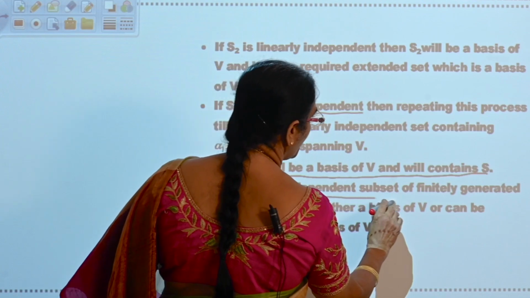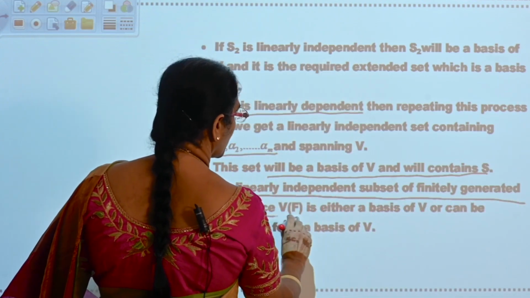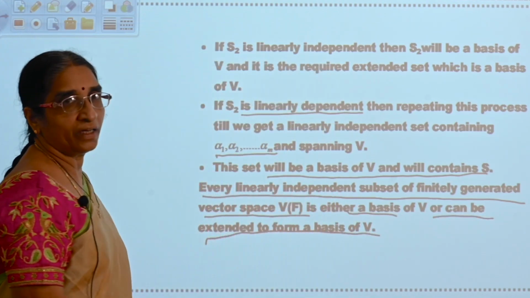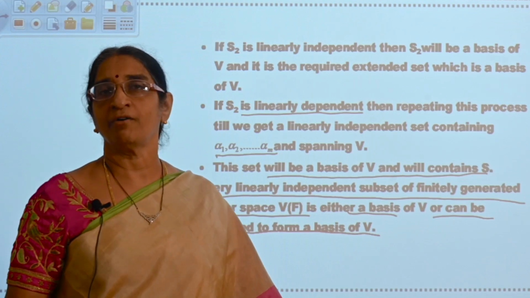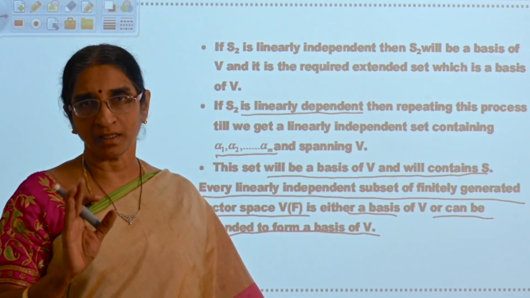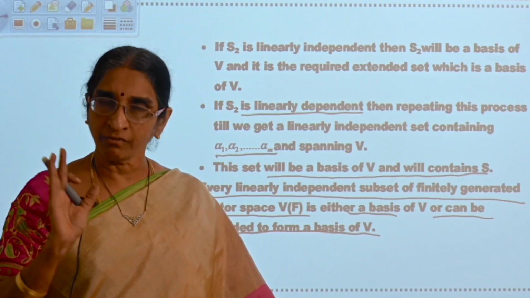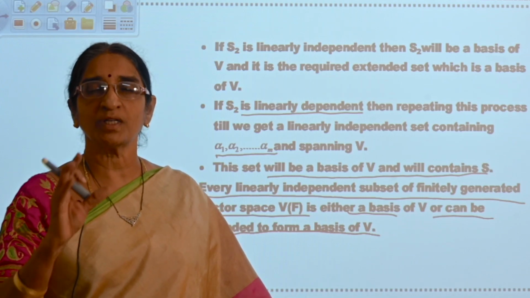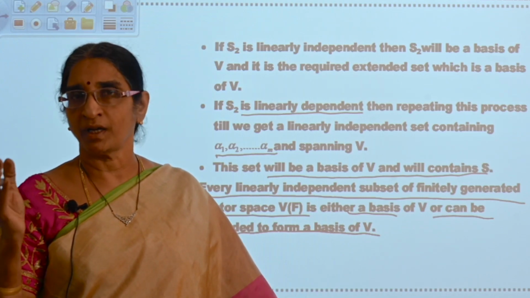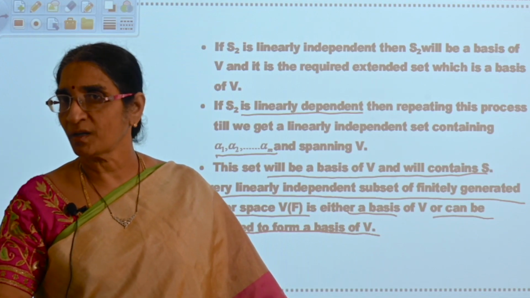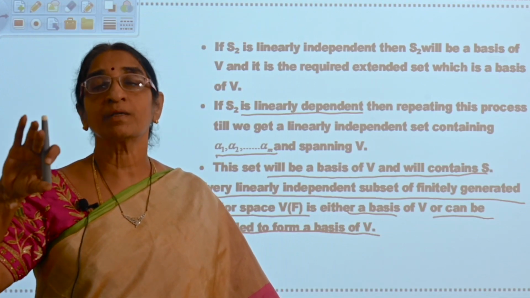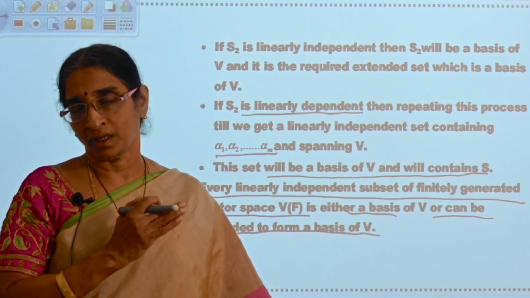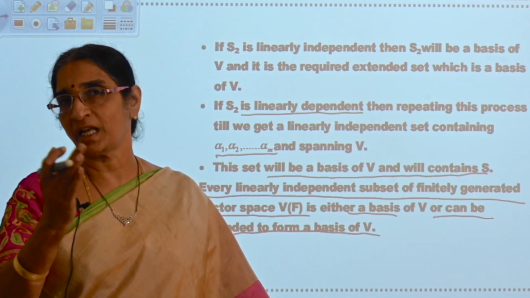Every linearly independent subset of a finitely generated vector space is either a basis or can be extended to form a basis. I think it is clear. What is the concept we have used in this problem? You have taken S as a linearly independent set, and given that V of f is a finite dimensional vector space, it has a basis with some finite number n of elements. Since every element in V can be expressed as a linear combination of its basis elements, you can take the extended set by adding the basis elements to the set S.